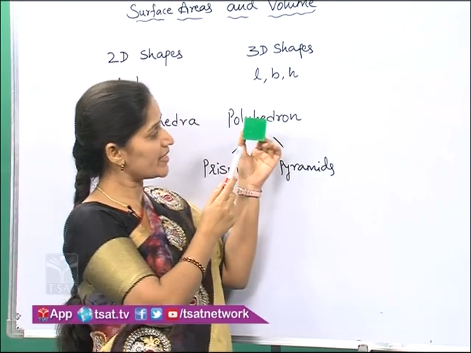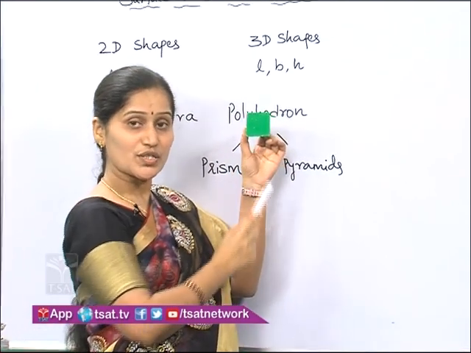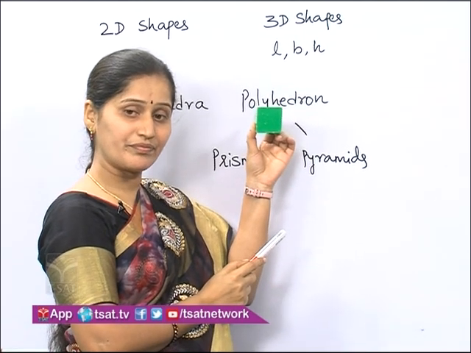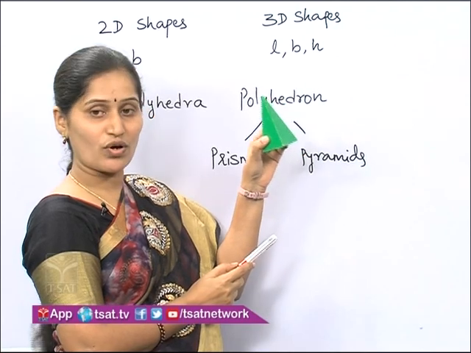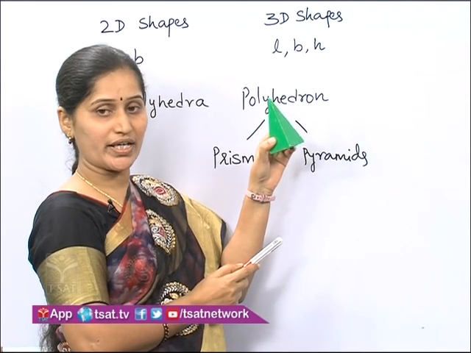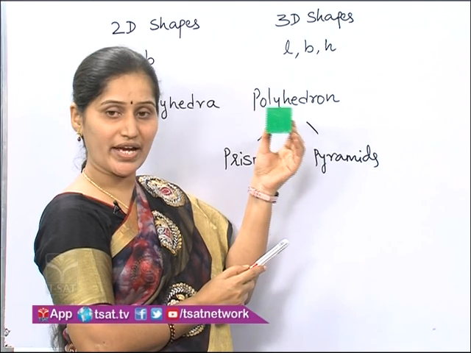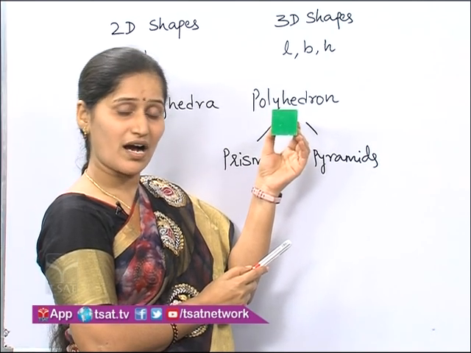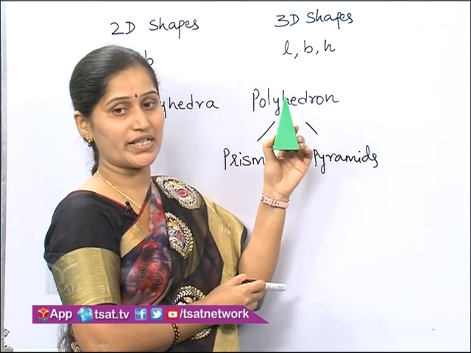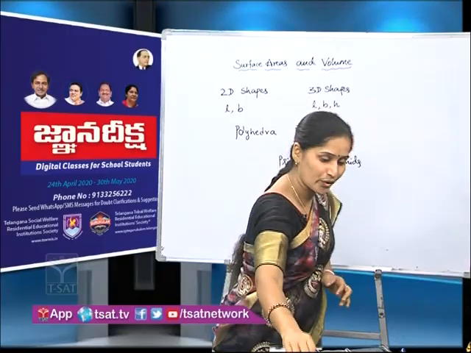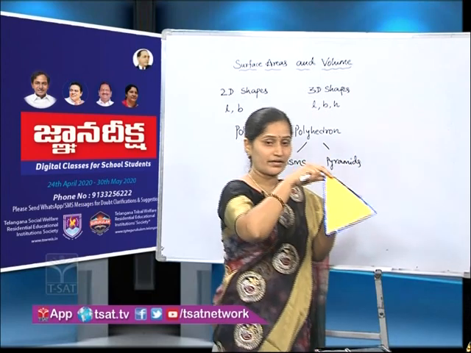So like prisms, pyramids also we name based on their base shape only. So how can we name it now? Very good, square pyramid.